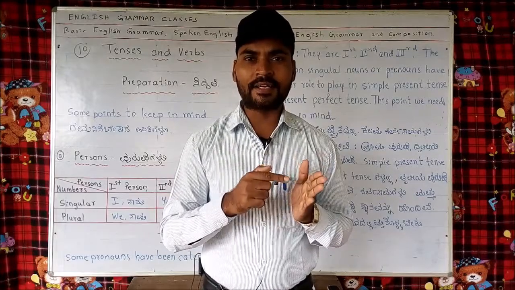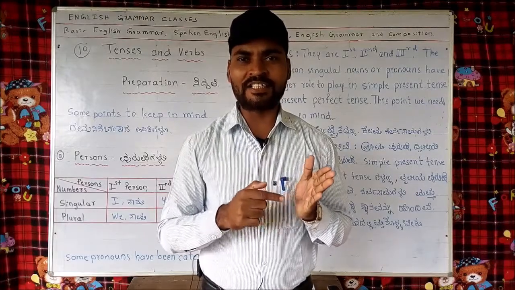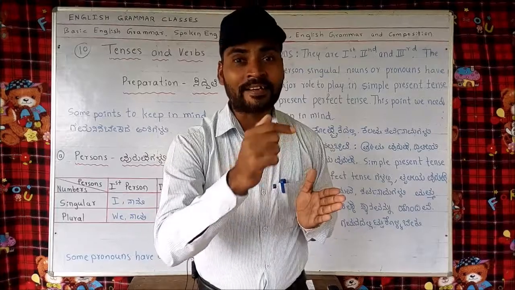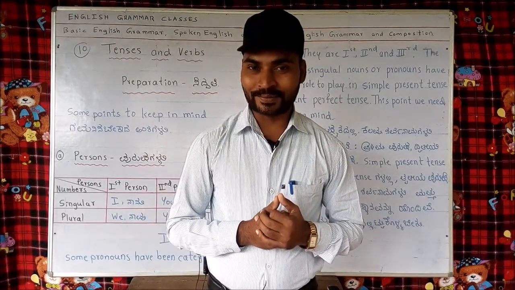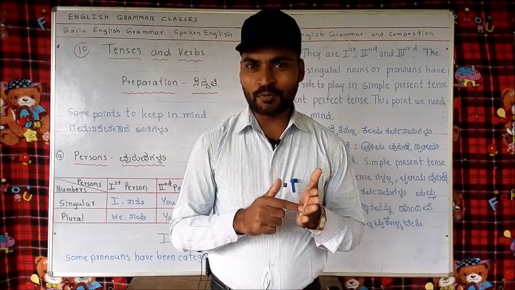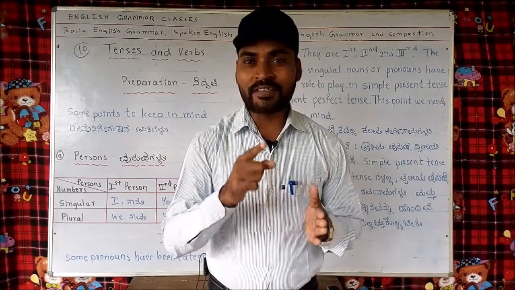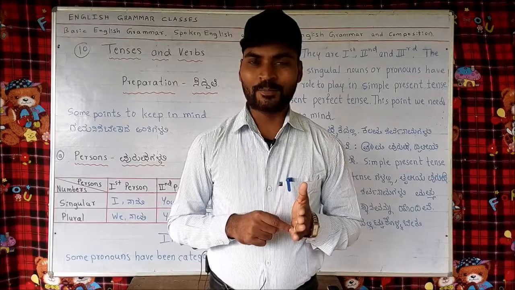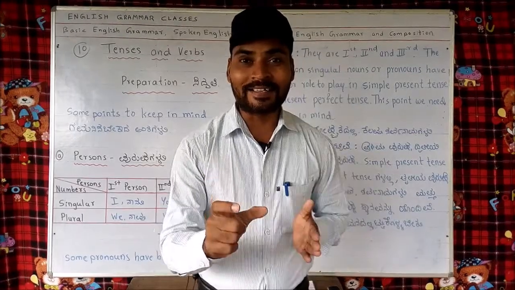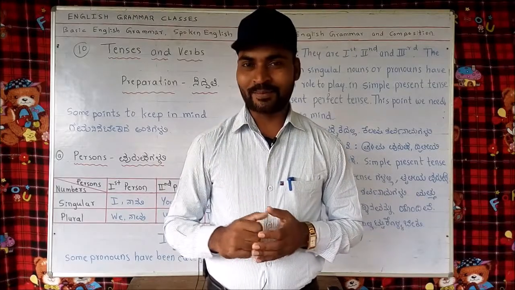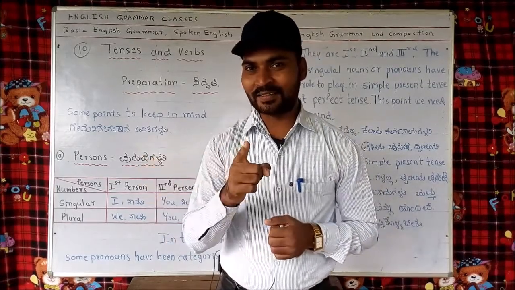I write, we write, you write, he, she, it writes, they write. Here you might have observed a difference. With I, we, you, they, we said write, but when it comes to he, she, it, we said writes. Here is the difference, because he, she, it are third person singular.